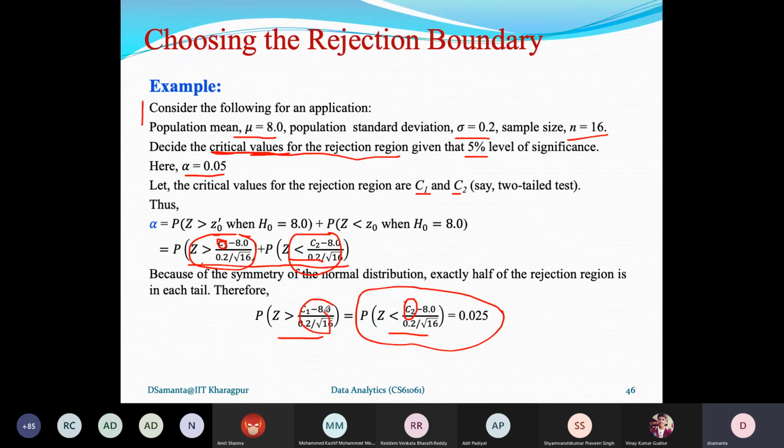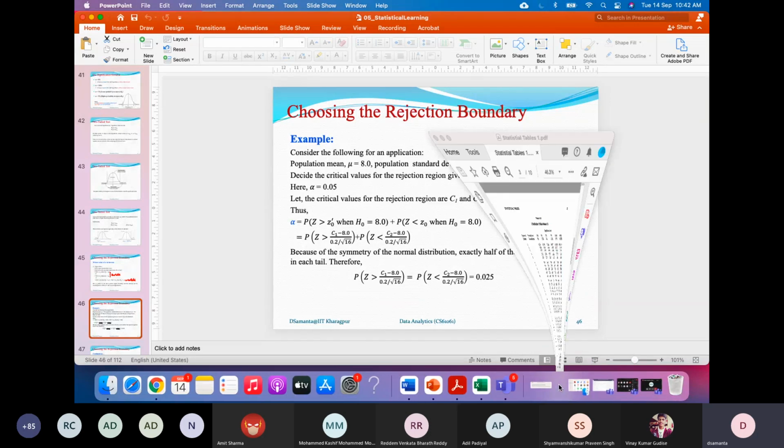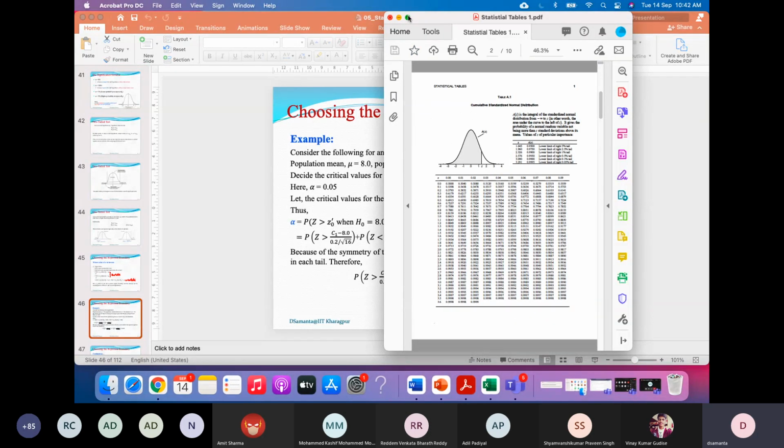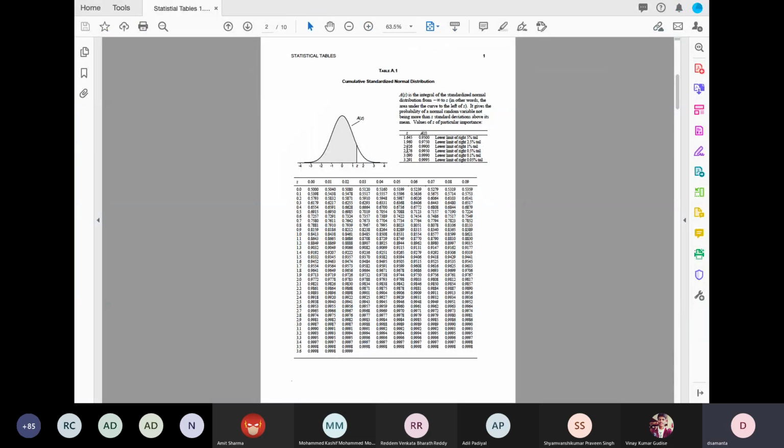Now I can show you one table so that we can understand this in context. What is the value of Z so that the probability will be equal to 0.025? I can show you one table so that you can understand the concept. So I'm showing one table here, and it is a Z distribution table. This is actually a left tail table, right? Left tail table means it says what is the probability of Z less than Z0.